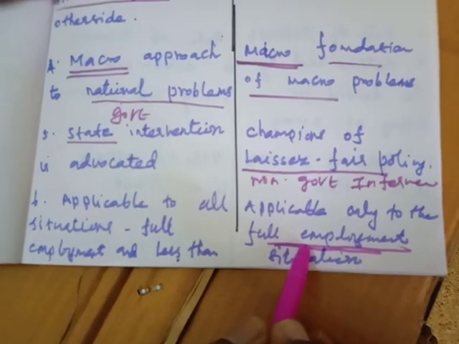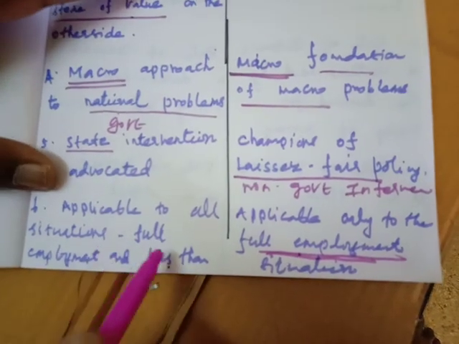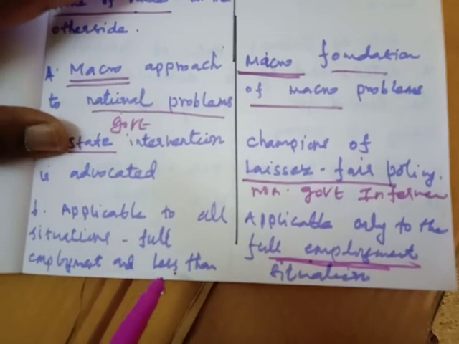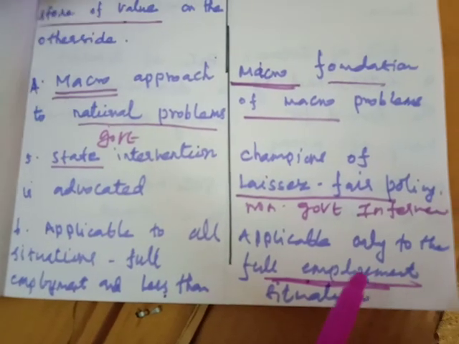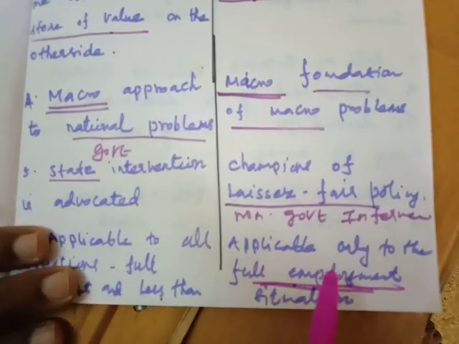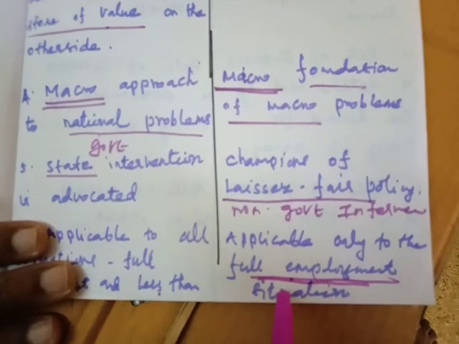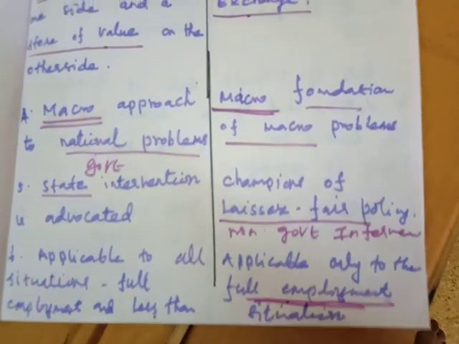So the Keynesian theory is used whether in full employment or less than full employment, but the classical theory applies only to the full employment situation.